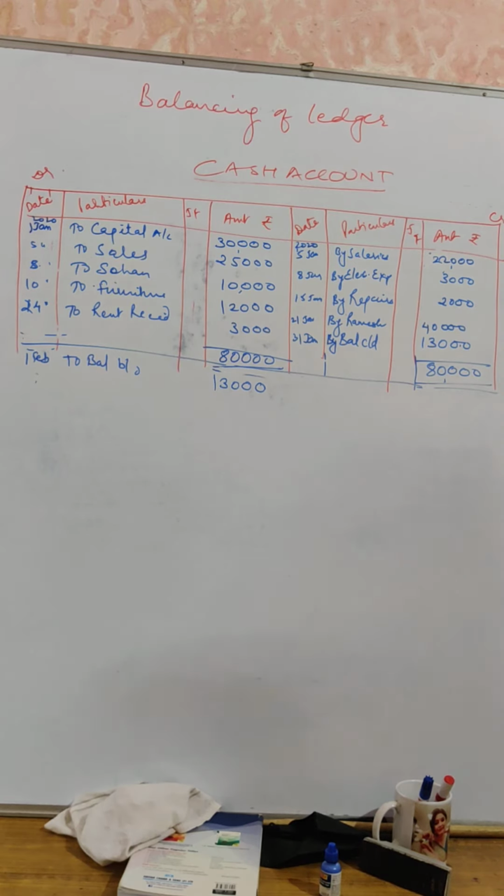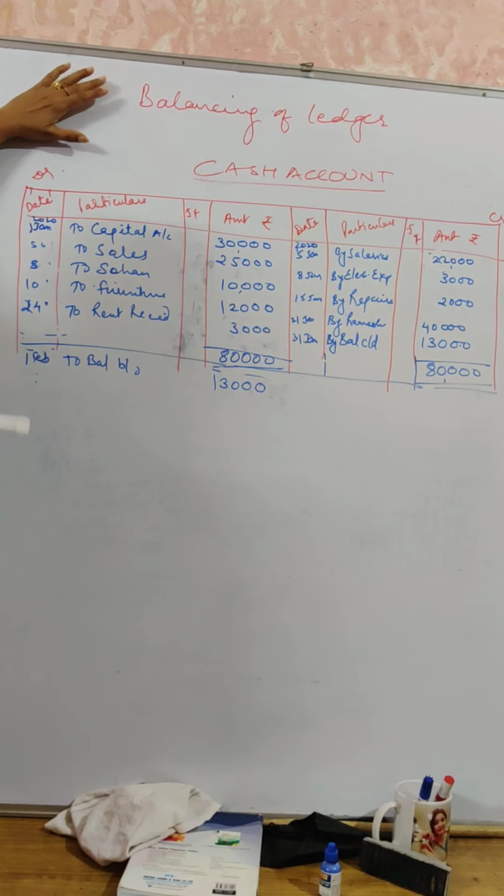Okay, let us take up the balancing of ledger. You all know how to do the journal entries. Today I am going to take up a random question. I'll prepare a cash account. If you are not well versed directly with the journal entries, prepare the journal entries first and then we are going to prepare the cash account.